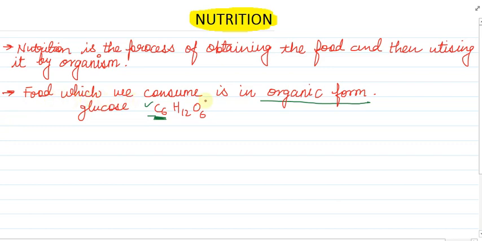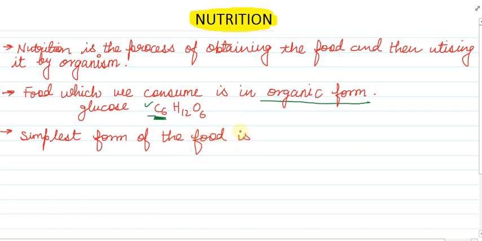So food which we consume is in organic form, and the simplest form of food is glucose. But children, we may or may not get this glucose in that much easy form.